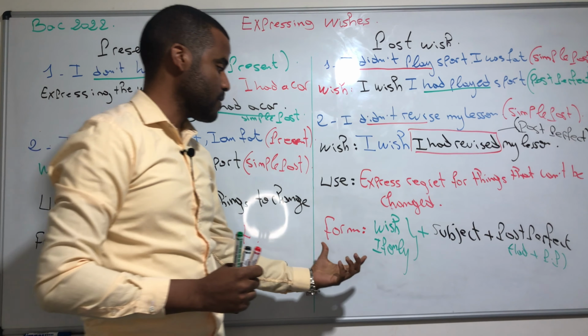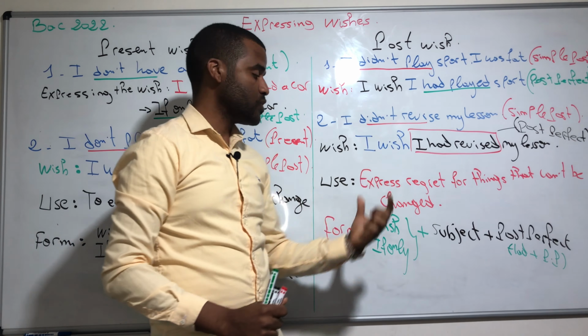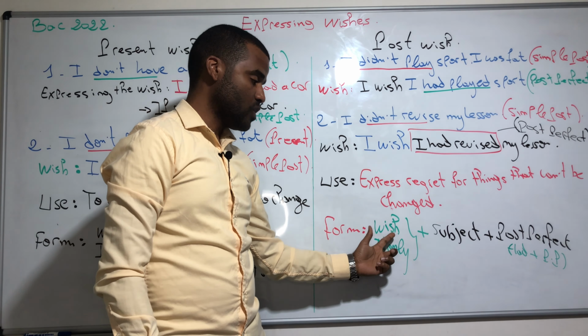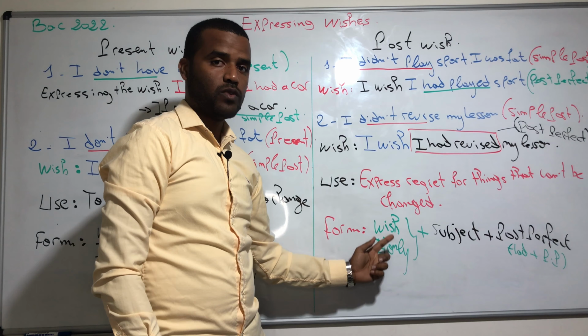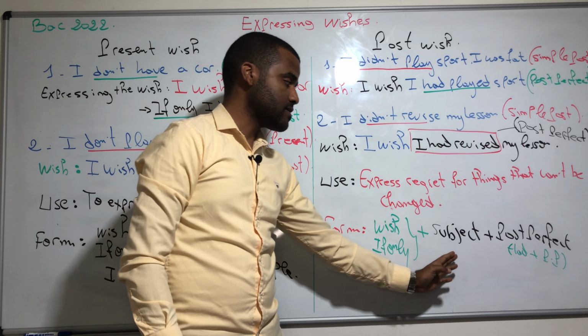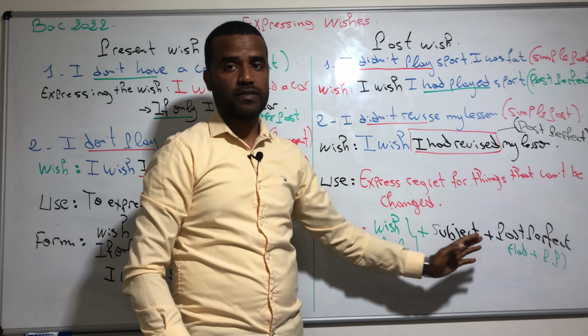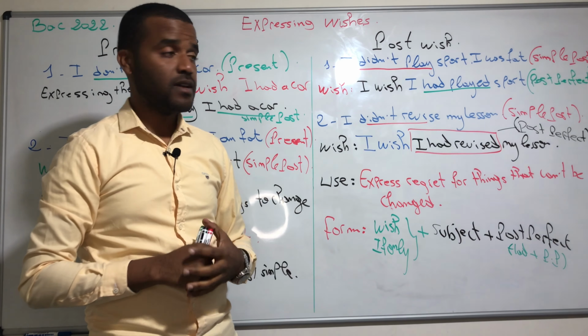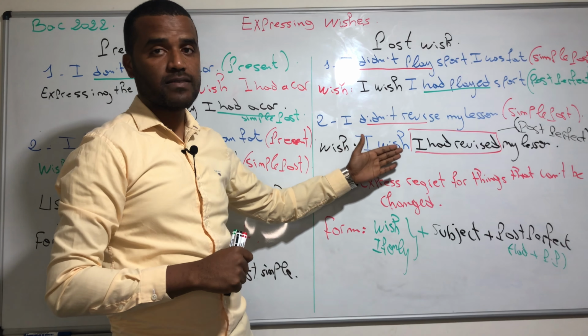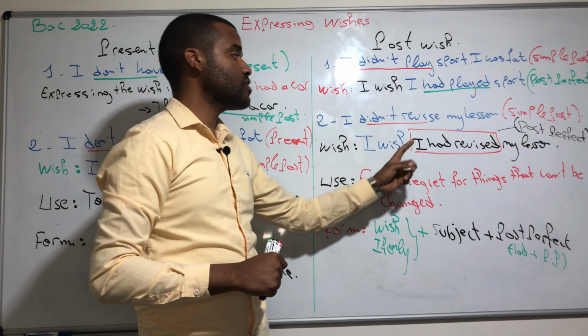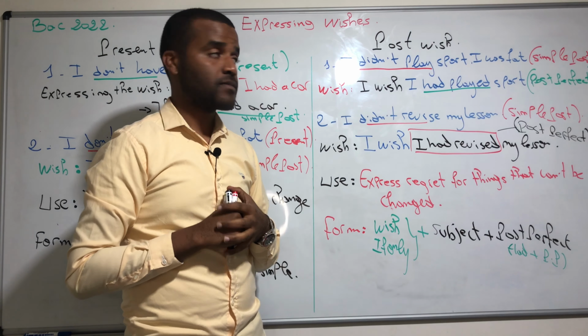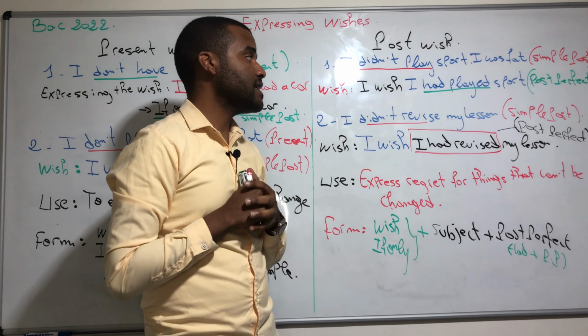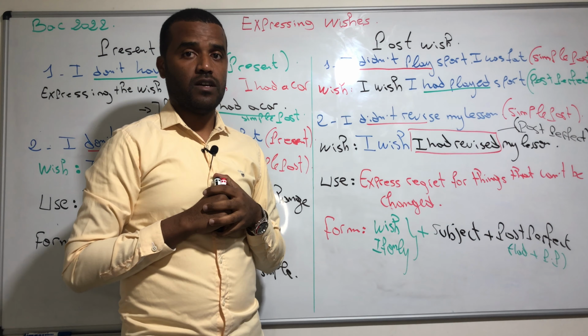So the rule of the past wish: we use wish, if only, or I wish, plus the subject, plus the past perfect of the verb. Like in the examples we have just covered, we say "I wish I had revised my lesson." We can say "I wish I had played sports."